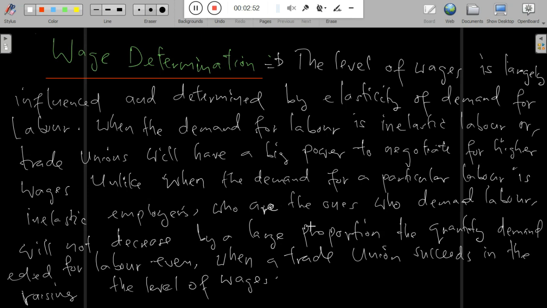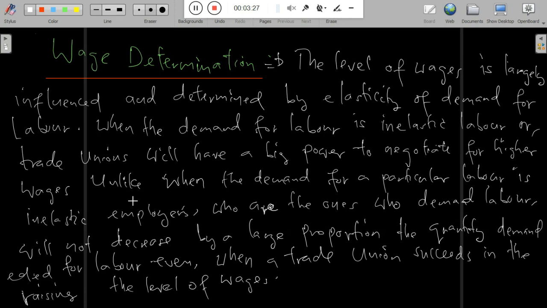When the demand for a particular labor is inelastic, changes of wages do not much affect their contribution in that industry. Employers who demand that labor will not decrease the quantity demanded by a large proportion, even when a trade union succeeds in raising wages.